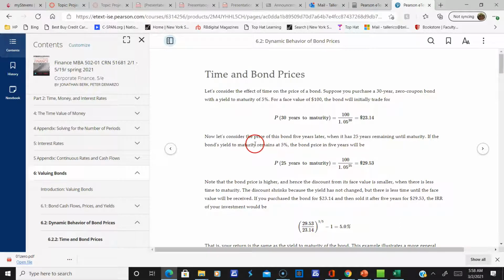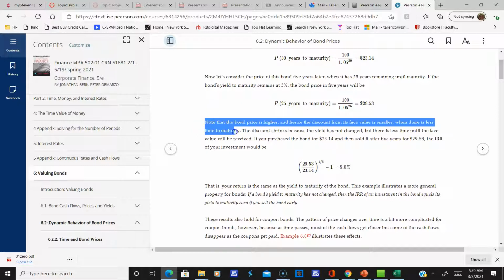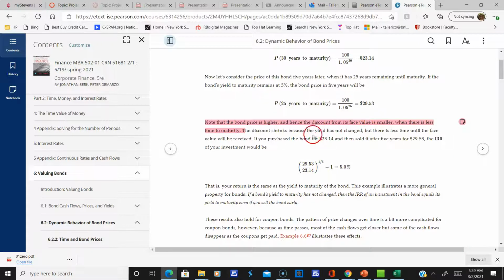If the bond's yield to maturity remains at 5%, the bond's price in 5 years will be slightly higher because it's got to approach par, right? So as time runs out, it's approaching par. Note that the bond price is higher and hence the discount from its face value is smaller when there is less time to maturity. As you approach maturity, it's got to approach that value. The discount shrinks because the yield has not changed, but there is less time until the face value will be received.